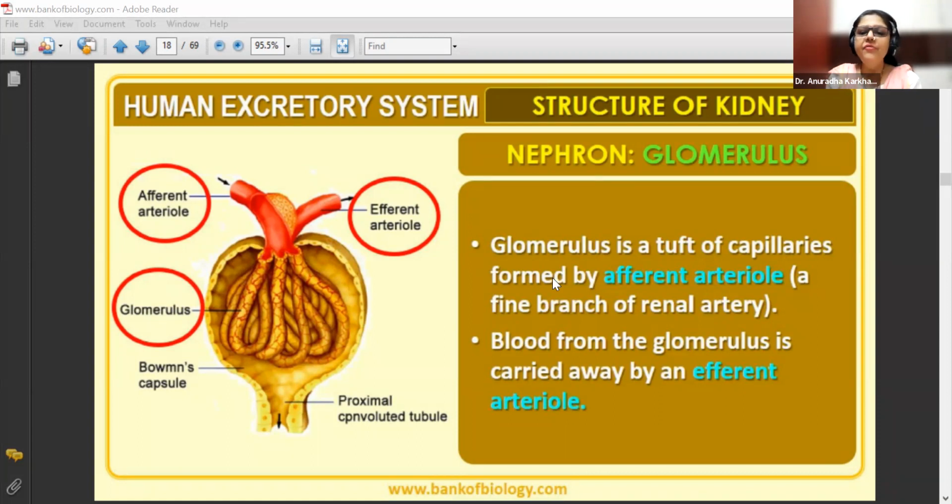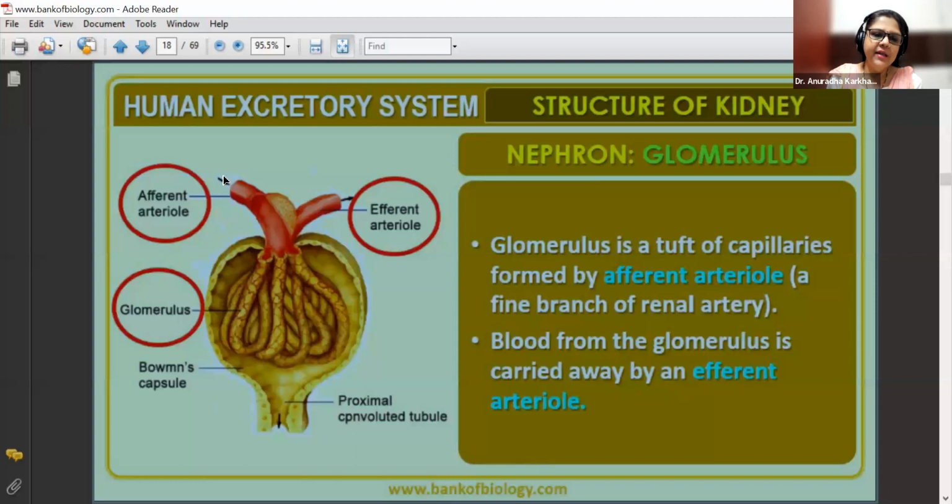Okay. Blood from the glomerulus is carried away by the efferent arteriole. अब afferent and efferent, ये दो words बहुत important हैं. So look at this. Afferent arteriole से blood kidney के nephron के अंदर की तरफ आ रहा है, and efferent is taking it away from the nephron. So there are two pipelines, one to bring the blood inside, one to give the blood outside.